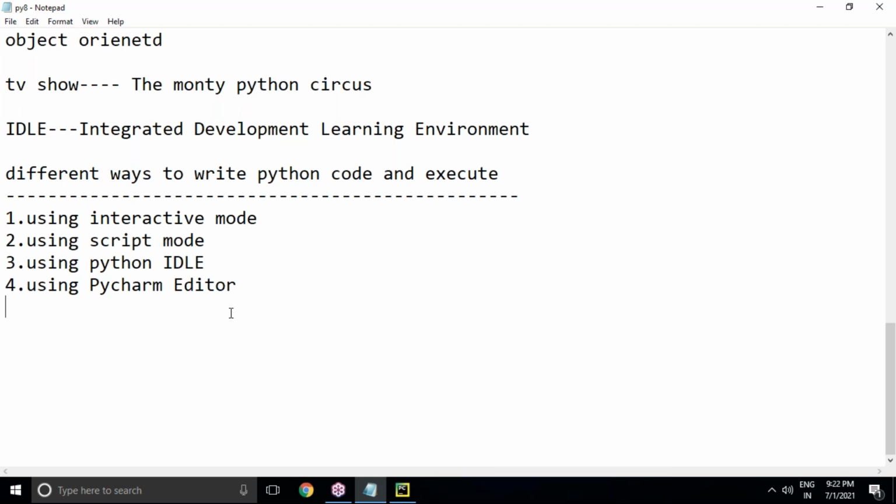Make sure that this is completely Python and Django. Total Python plus Django, if you join as a package, will take 3 months to complete. First 45 days we complete core and advanced Python, and the next 45 days Django, web application development. As per your requirement, you can decide. If you need only the Python programming language, go with 45 days. The first 45 days is enough. If you want to become a full-fledged Python developer, a full stack web developer with Python, then go for Django and Python. That is a package. The option is your choice.